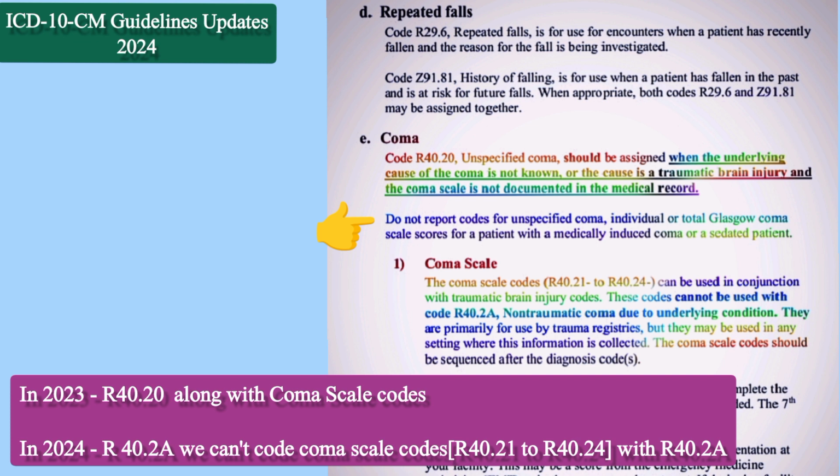Whenever we are reporting R40.2A, we are not supposed to code R40.21, the coma scale codes. Both will not go together. So the first thing is we have a new code, R40.2A, and whenever you are reporting non-traumatic coma, don't report any coma scale codes. These are two updates we need to remember.